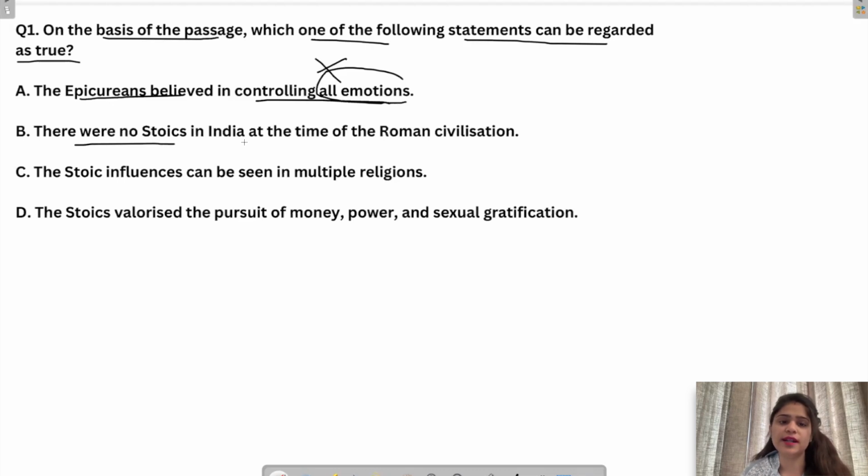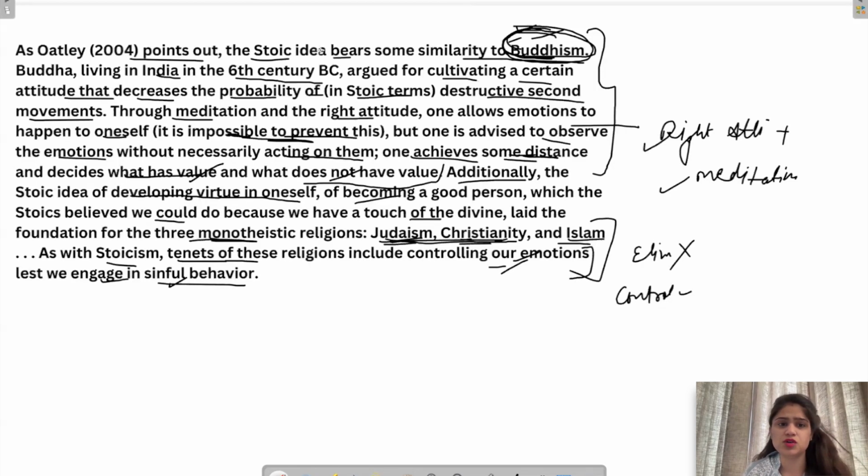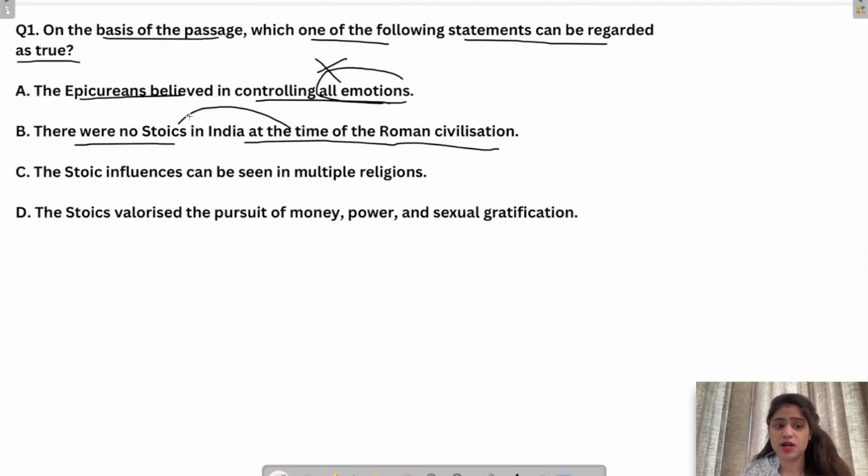There were no Stoics in India at the time of Roman civilization. I mean, nowhere in the passage did we talk about this. We only read that the Stoic idea is similar to Buddhism, but how can we say there were certain Stoics or there were no Stoics? The passage doesn't talk about it, so we can eliminate it.